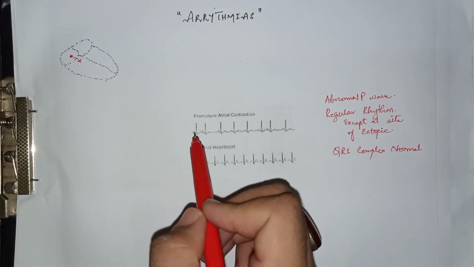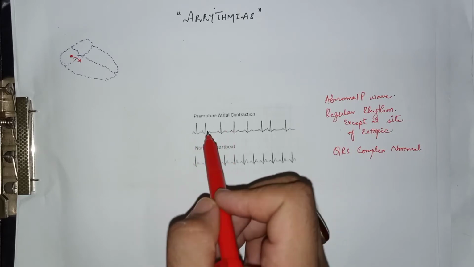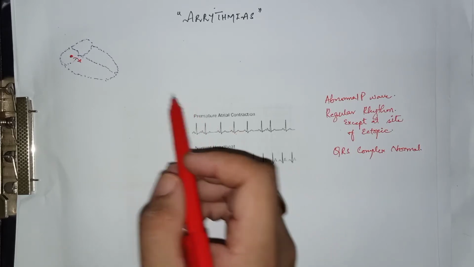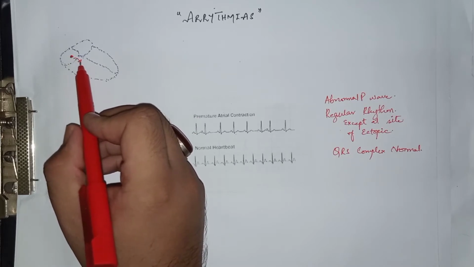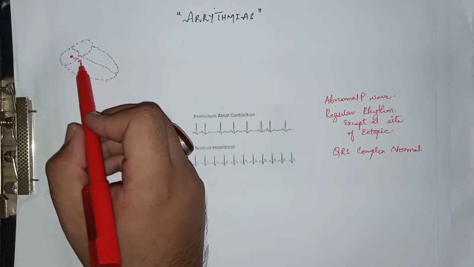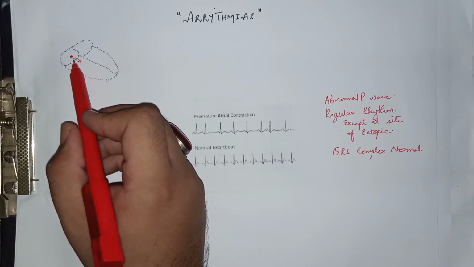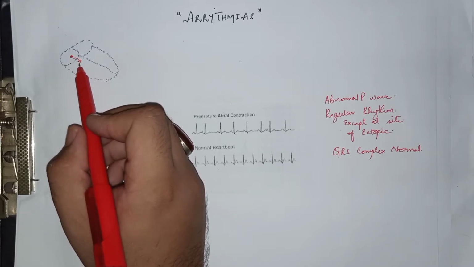So let's start with the premature atrial contractions, also called ectopic atrial beats or extrasystole. In this case, there is an abnormal focus within the atrium, which sometimes fires prior to its normal time and causes a premature beat within the atria. The atria contract prior to their normal time, which leads to contraction of the ventricle as well before its normal time.